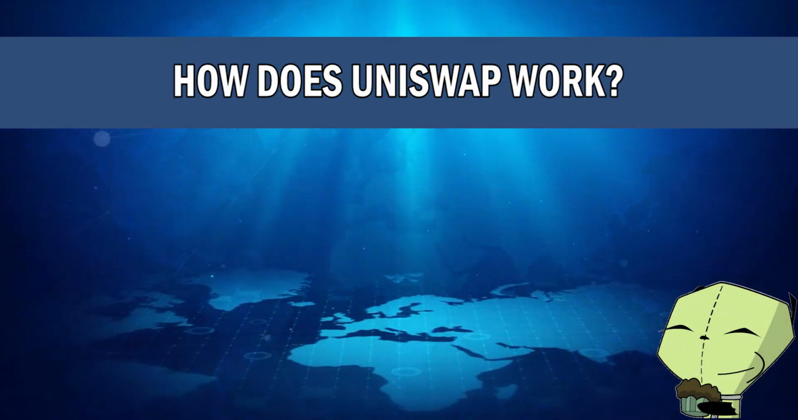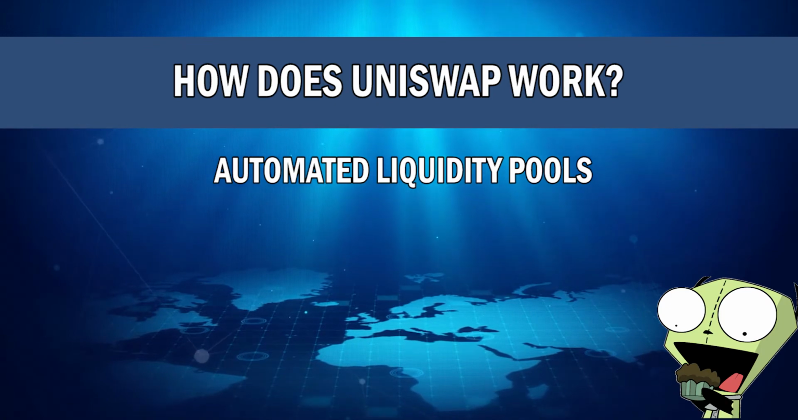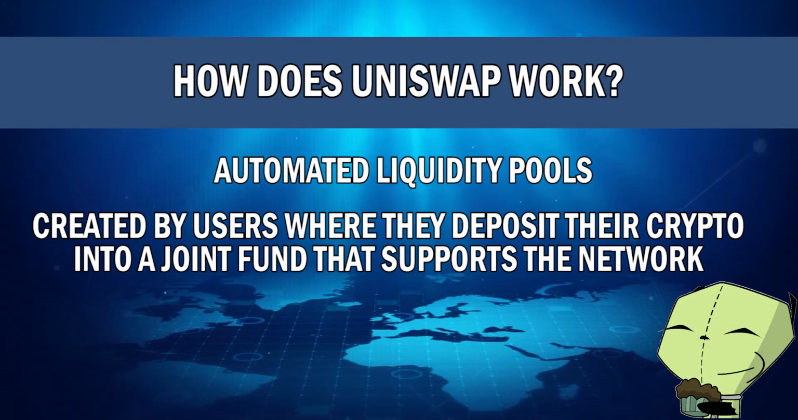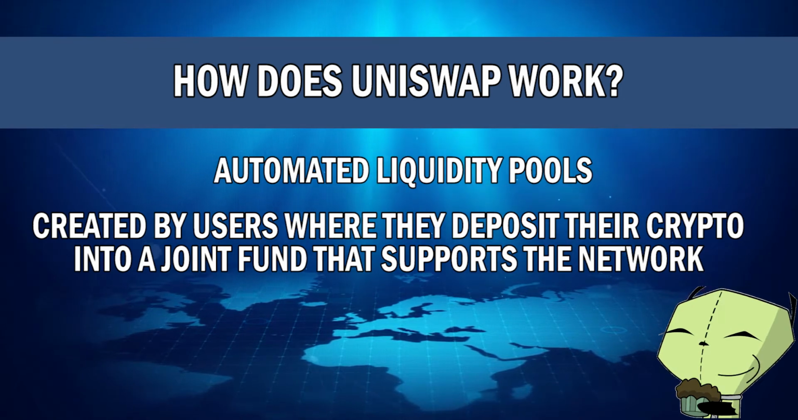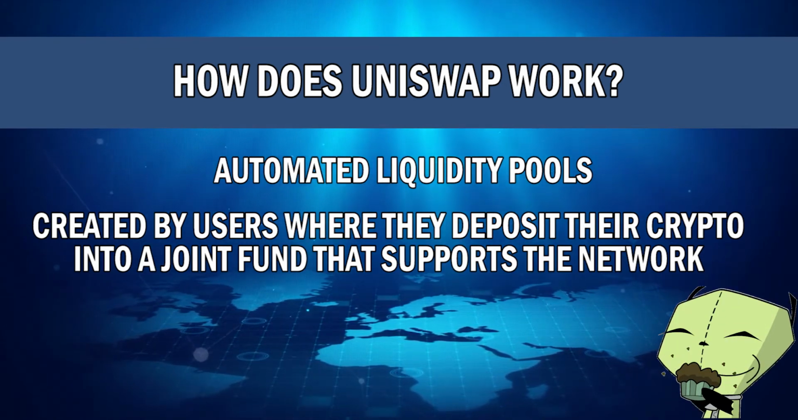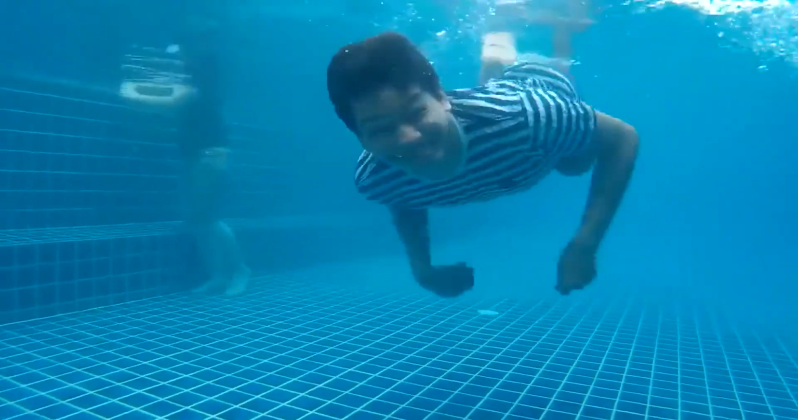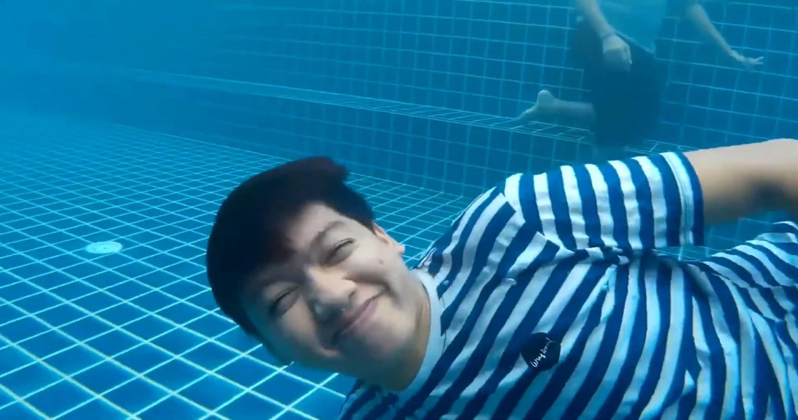Now, other than smart contracts, Uniswap also replaces the traditional order book model with automated liquidity pools. Liquidity pools are created by users who deposit their cryptocurrency into a joint fund, which helps with the Uniswap network and also helps with the exchange of assets on the platform. Users who contribute their assets to the pool are known as liquidity providers. As a reward for contributing liquidity, they receive reward tokens based on how much they contributed to that pool. These crypto reward tokens can be used like other crypto and can be traded, held, and sold.